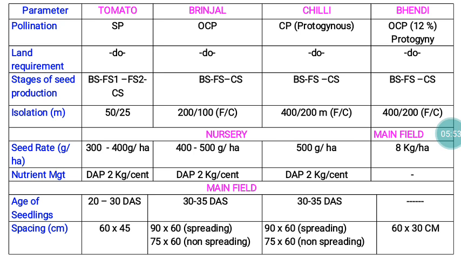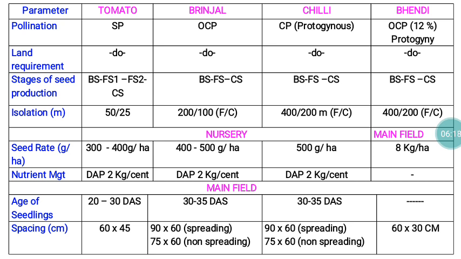With reference to varietal seed production, we need to follow a sequence of events. We already discussed the pollination behavior of the crop. Anyhow, I wanted to give a recap. Tomato is self-pollinated, brinjal is often cross-pollinated, chili is cross-pollinated, mainly because of its protogynous nature. Bendi is often cross-pollinated, and the extent of cross-pollination is only 12%.